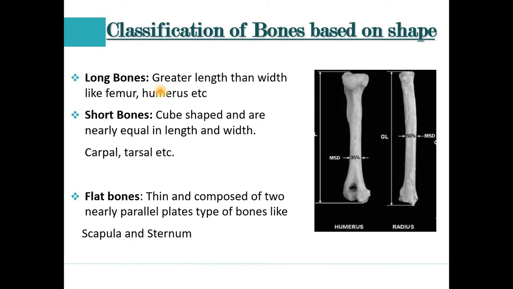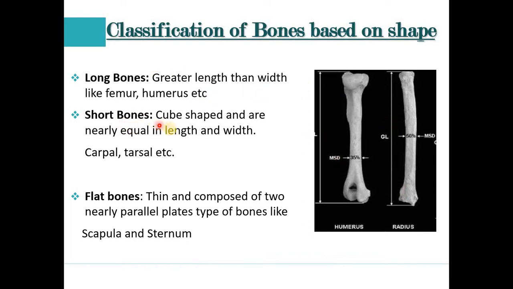Long bones are those bones which are greater in length than width, such as femur, humerus, etc. So femur and humerus are greater in length than width. In this image you can see this is a humerus and this is a radius. These two bones are greater in length rather than width. This is known as long bones.